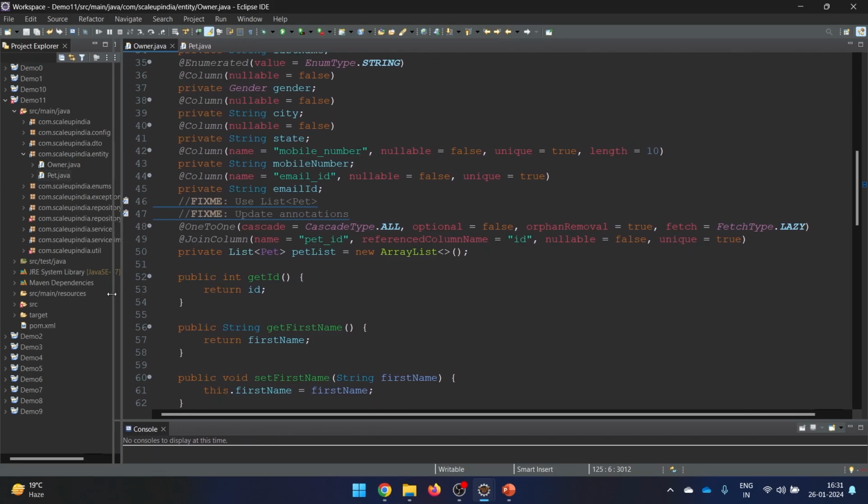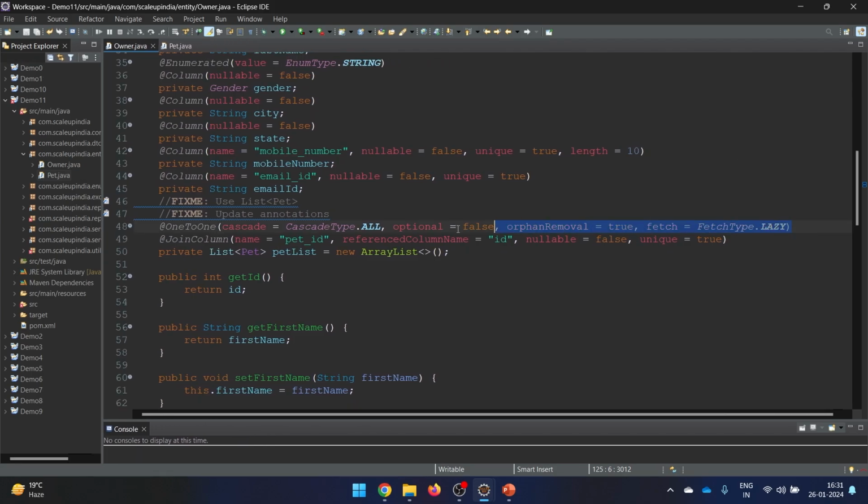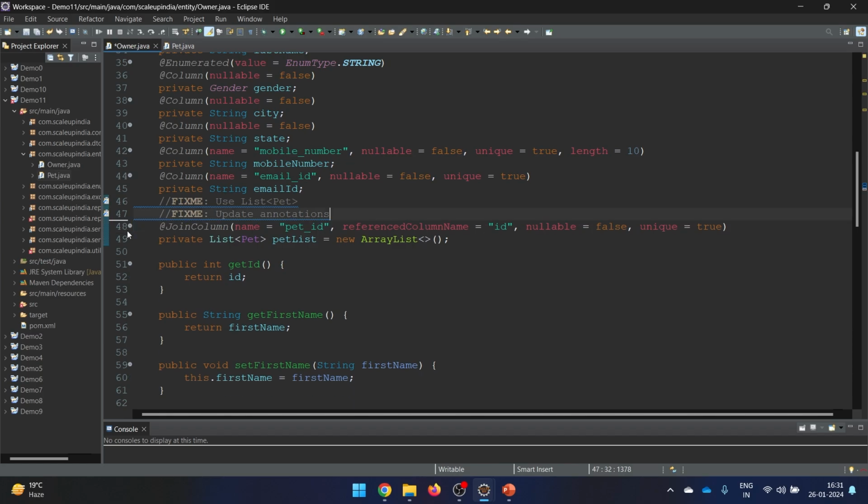Now the number one change is that here you are not going to have this one-to-one annotation. So let's remove this. Another thing is that this time you don't have the join column here, because if you remember when we were looking at the tables, the extra column was in the pet table this time, not in the owner table.